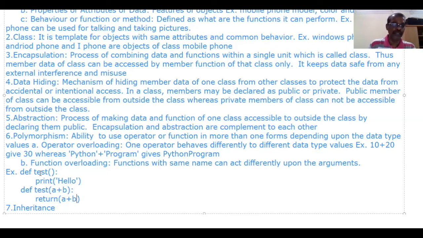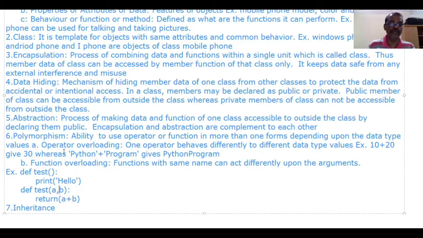If we call the test function without arguments, this will execute, that is, hello will be displayed. If we call the test function with two arguments, whatever value is stored into a will be added with the value stored into b. It returns a plus b. So depending upon the arguments it received, the same function with the same name acts differently. This function returns hello. This function returns the addition of these two numbers. That is what is called function overloading.